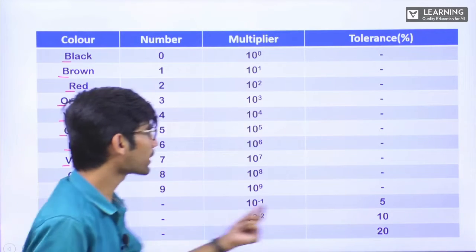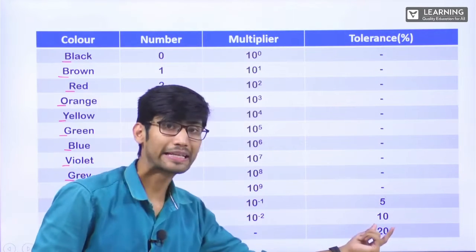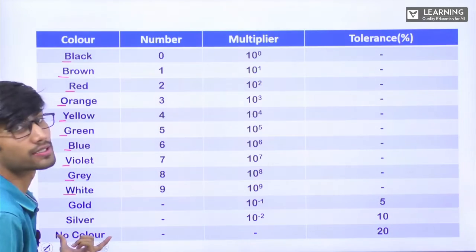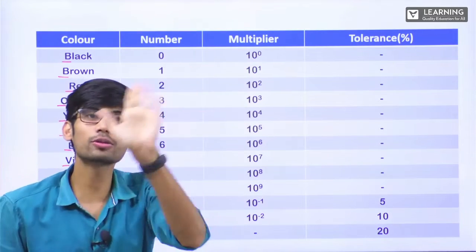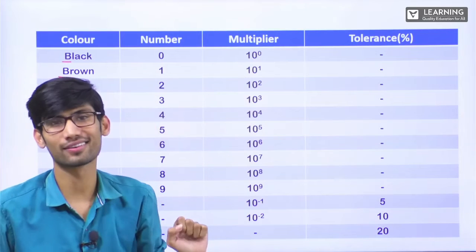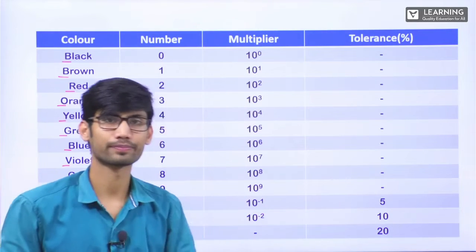So if gold is there, tolerance will be 5%. If silver is there, tolerance will be 10%. If no color is there, no color means I already told you it's a 3-band resistor. The 4th band is there, but there is no color in that. Correct? So no color means 20%.